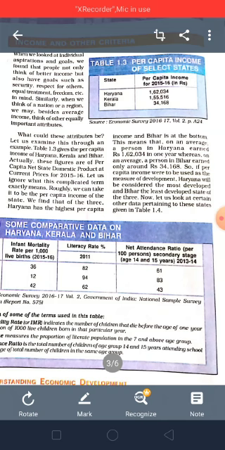Means what? Per annum, in Haryana, each person's income is 1,62,034 rupees. In Kerala, each person's income is 1,55,516, and in Bihar, each person's income is 34,168 on average.